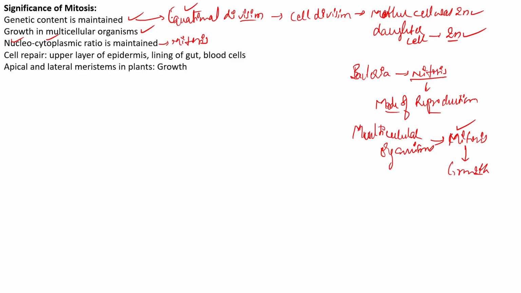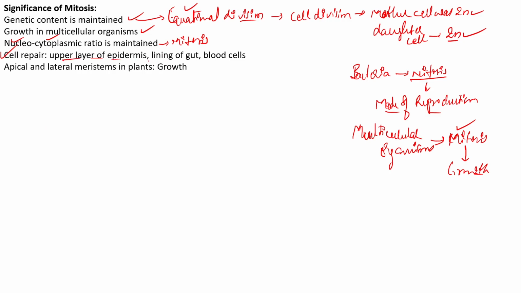However, the most important significance of mitosis is mainly the cell repair mechanisms, the replenishment of dead cells. For example, the upper layer of the epidermis of our skin.